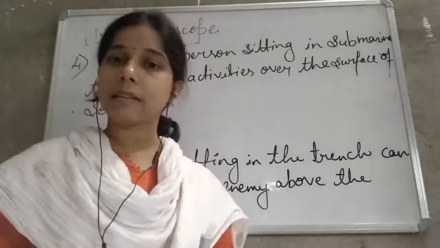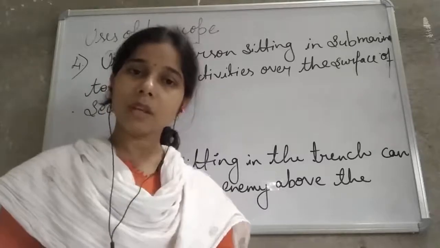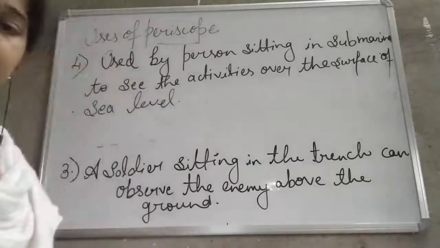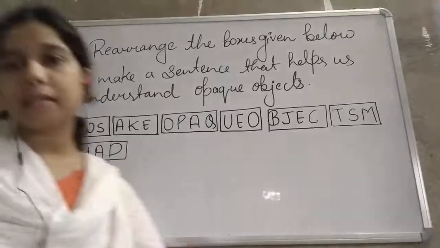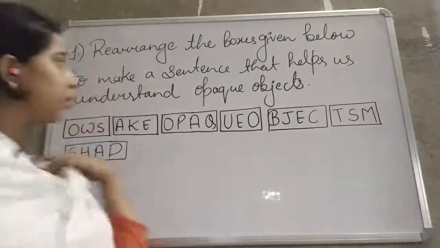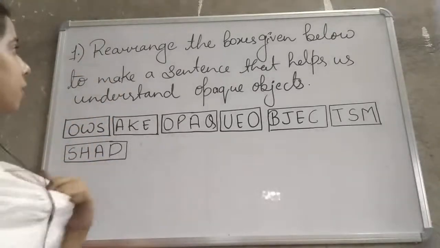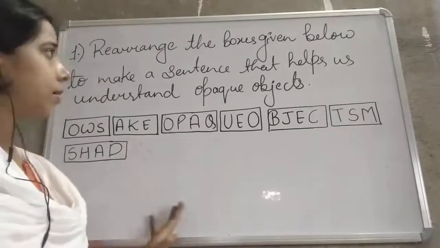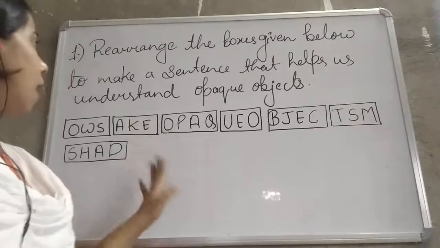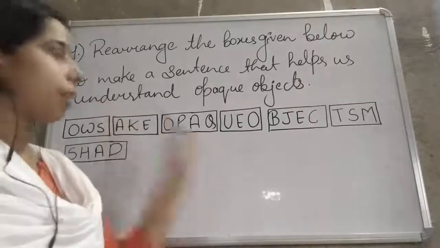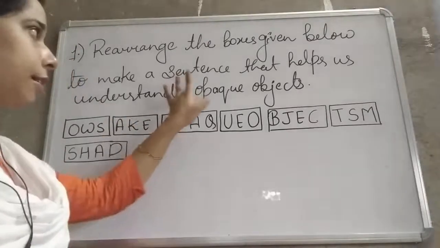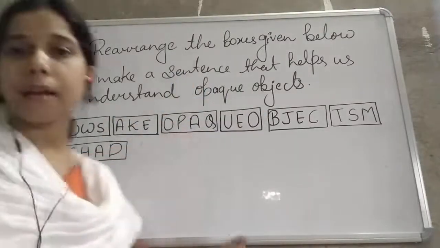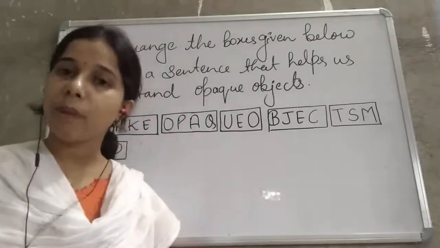Now we will discuss the question answers given in the NCERT. Now we will see the question answers of this chapter. So you see here students, the first question is that we have to rearrange the boxes given below in such a way that it makes a sentence that helps us understand the opaque object.